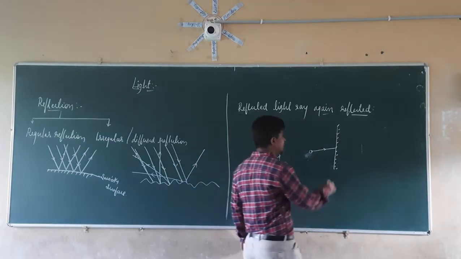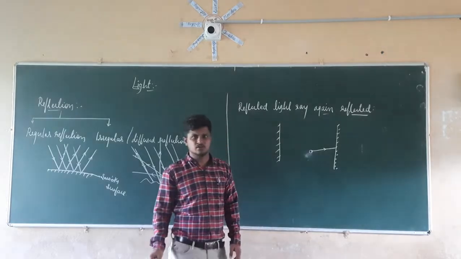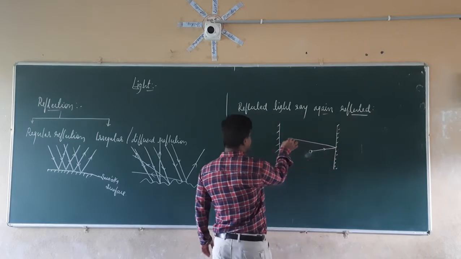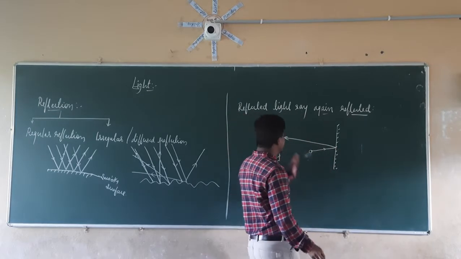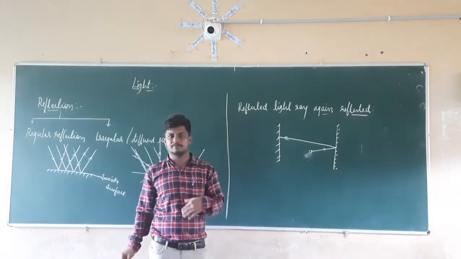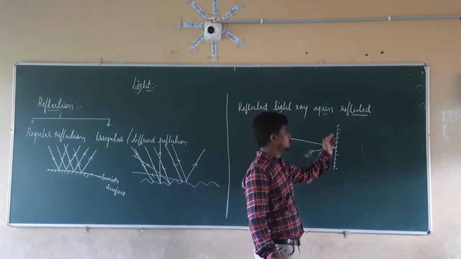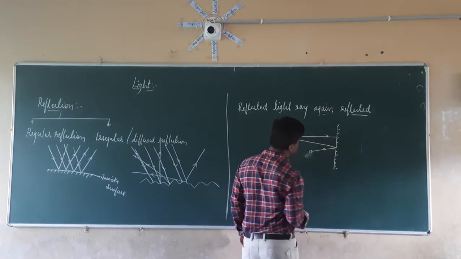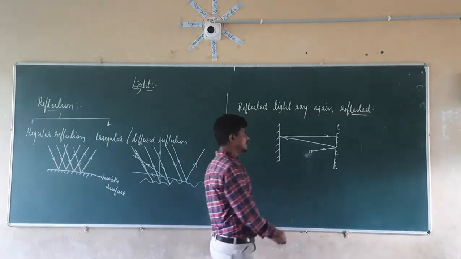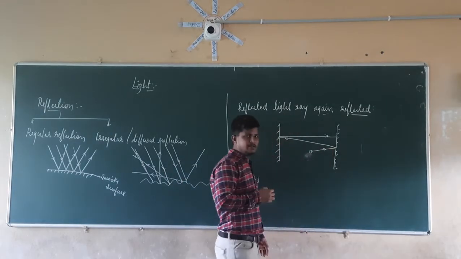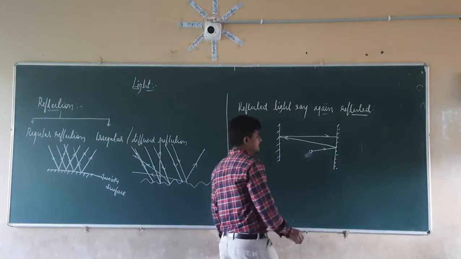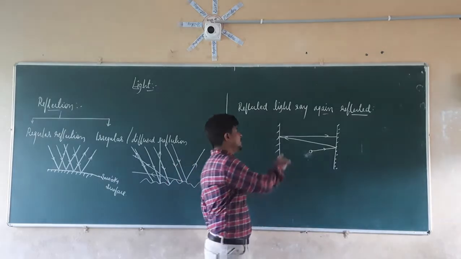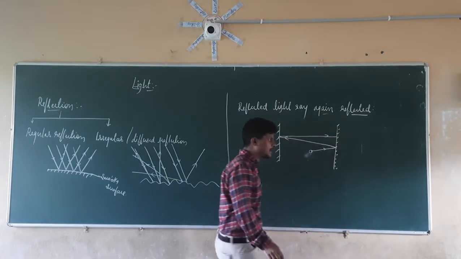Is it possible that the laws of reflection are going to be applicable here? Yes, since it is a reflecting surface. So this light ray is going to reflect towards this mirror. Now it is also a plane mirror, also a polished surface. Is it possible that this light ray is again going to come in this direction? Yes, it is possible. We are projecting the light in the forward direction only, into this mirror, but this mirror is reflecting the light ray towards the other mirror. After the reflection, that mirror is also reflecting the light ray towards the first mirror again.